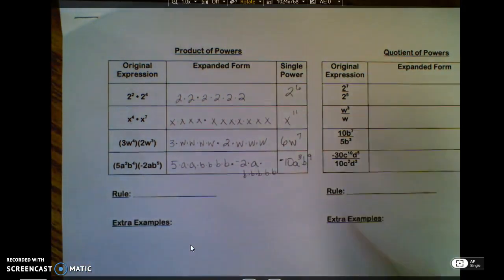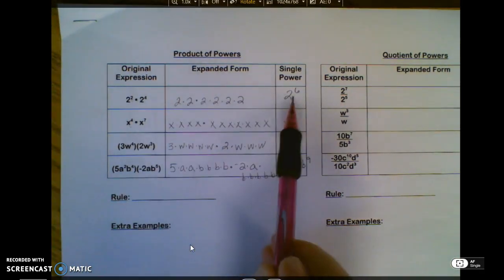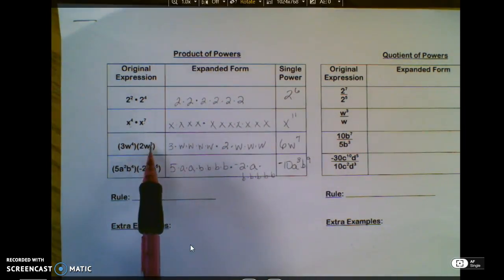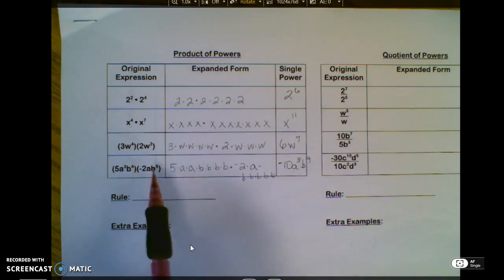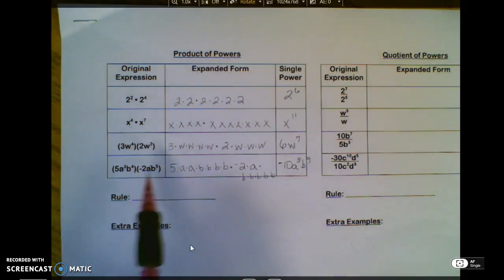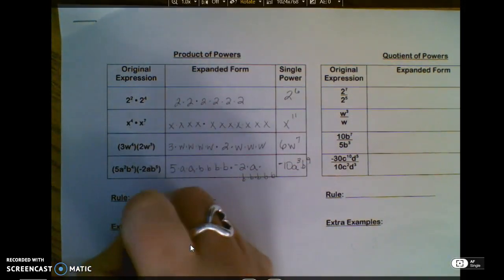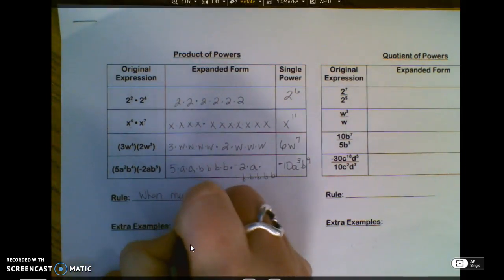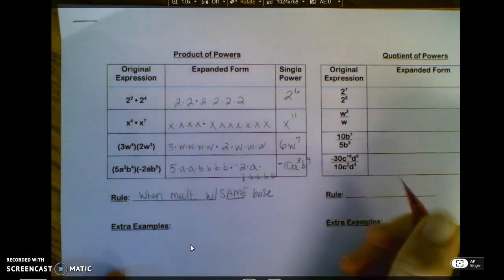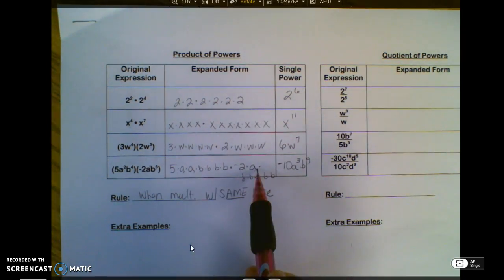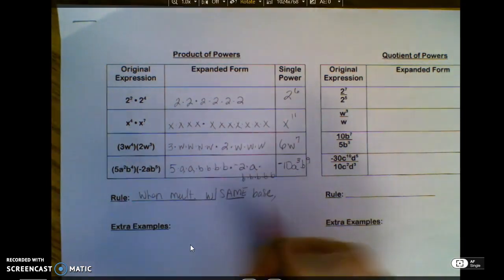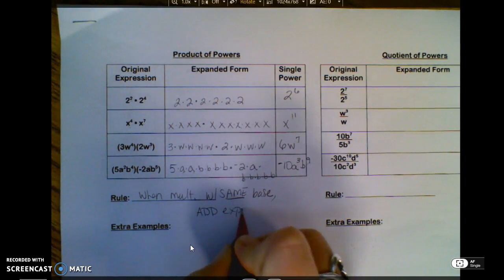So if you look up here and you see what happened, 4 plus 2 is 6. 4 plus 7 is 11. 4 plus 3 is 7. 4 plus 5 gave me the 9 on the B. 2, that is a 1 for A. 2 plus 1 is 3. So my rule is, when multiplying with, this is important, same base. Right here the base was A, so I added those. I didn't add all the exponents. I did not do 2 plus 4 plus 5. So when multiplying with the same base, add exponents.